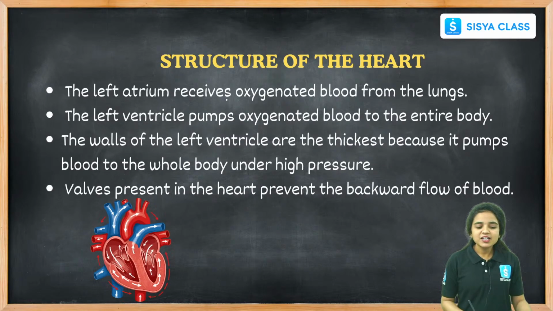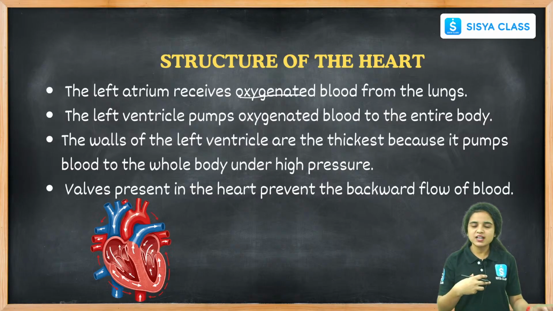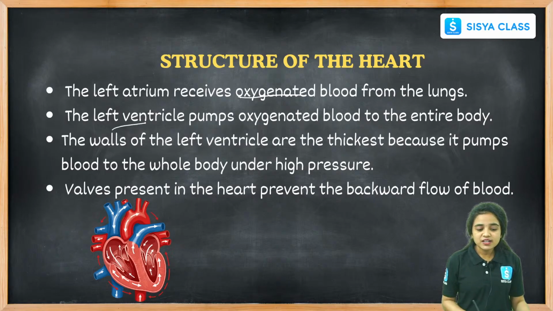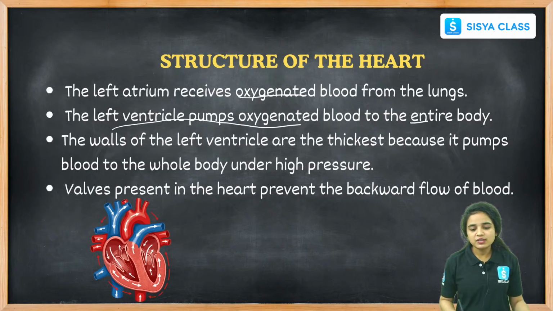And the left atrium receives the oxygenated blood. The right atrium receives the deoxygenated blood, and the left atrium receives the oxygenated blood from the lungs. And the left ventricle pumps the oxygenated blood to the entire body.